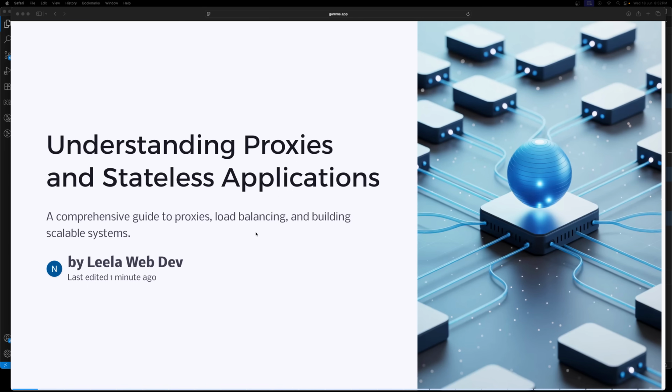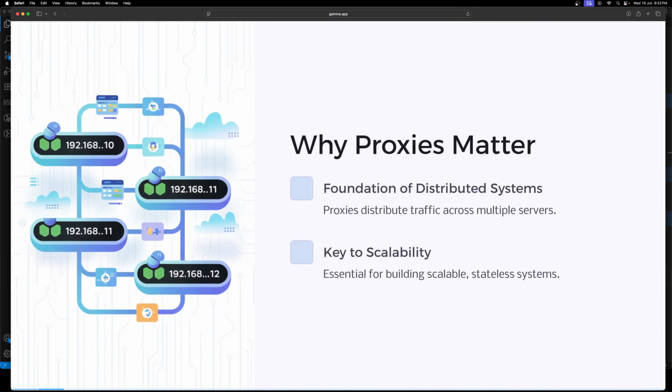So let's try to understand this. Why do proxies matter? Before we jump into what it means for an app to be stateless, we need to understand proxies. That is the main thing, because proxies are the backbone of distributing the traffic across multiple servers, which is the way to build scalable stateless systems. So let's break it down with an example.